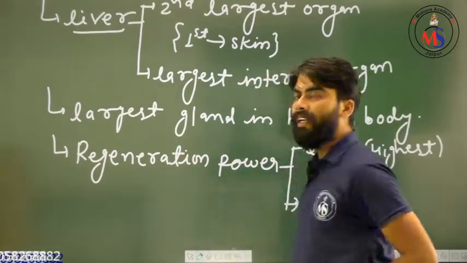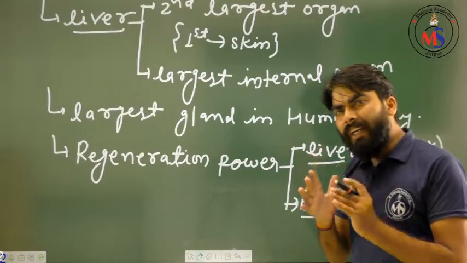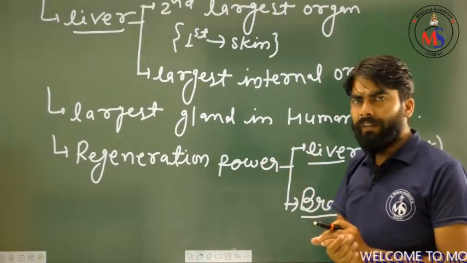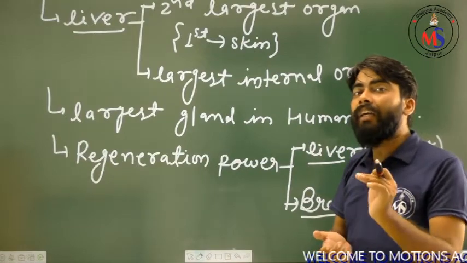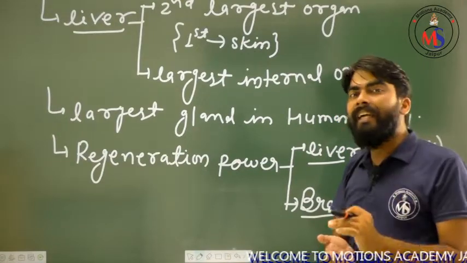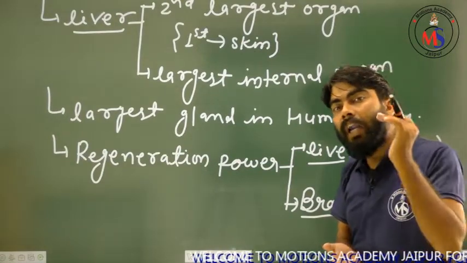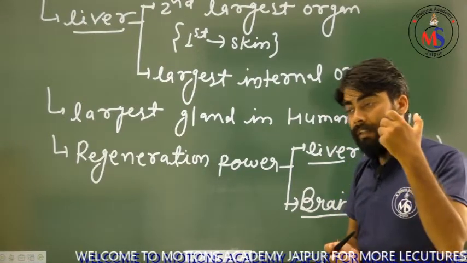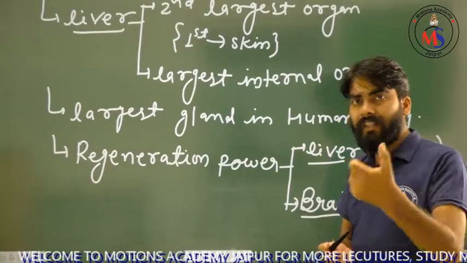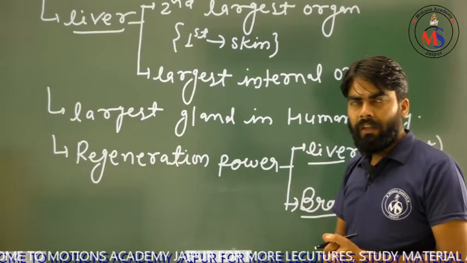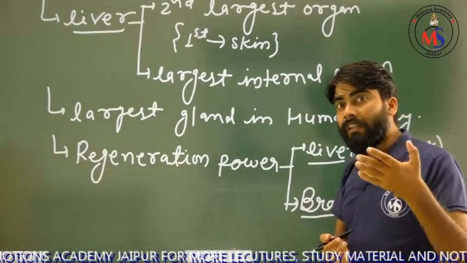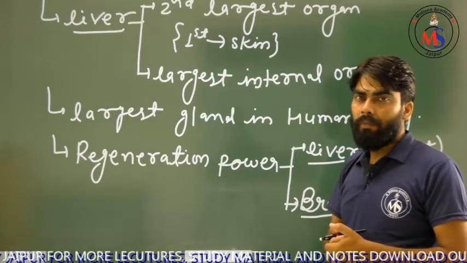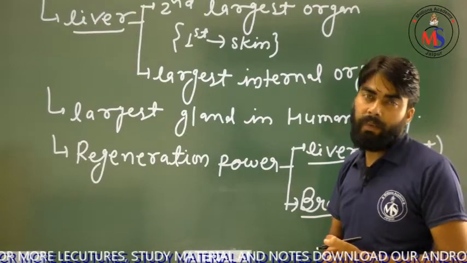Lowest regeneration power means it takes a lot of time to recover. If your brain is hurt in any incident, it will take a lot of time. You should know the famous racer Michael Schumacher. I think he took 7 to 8 years to recover from a coma.